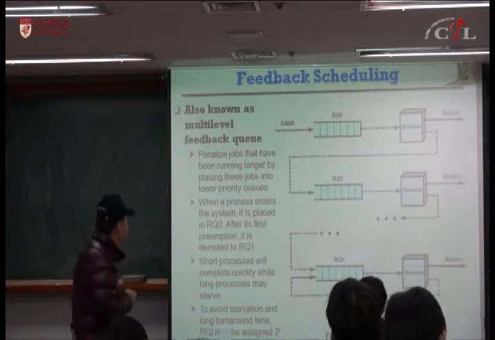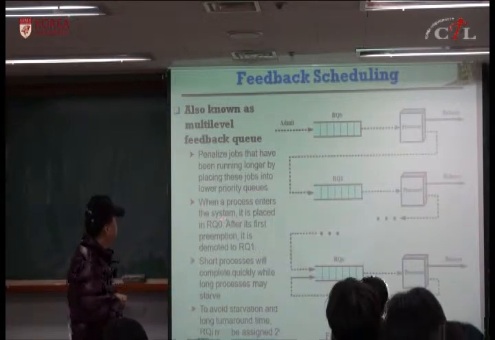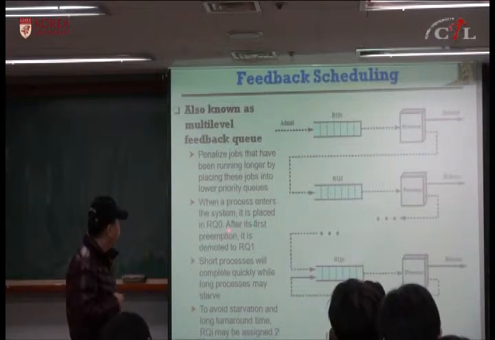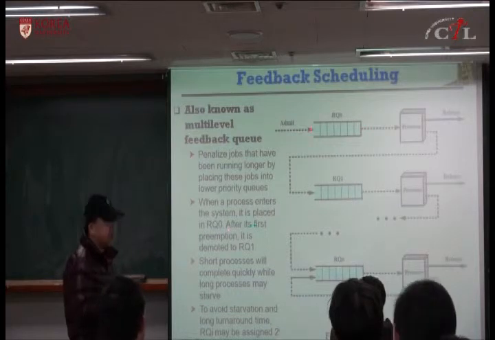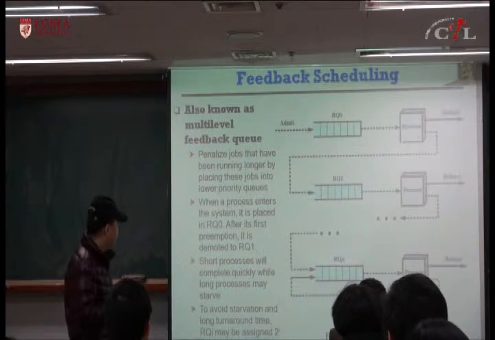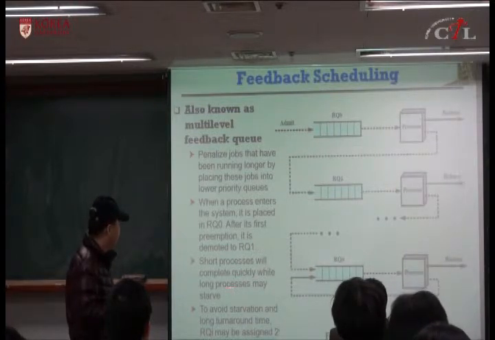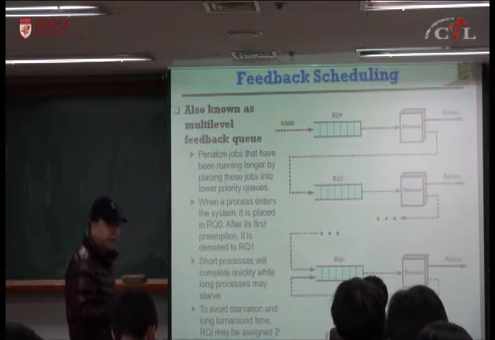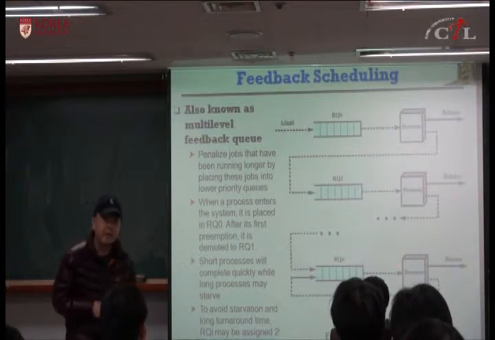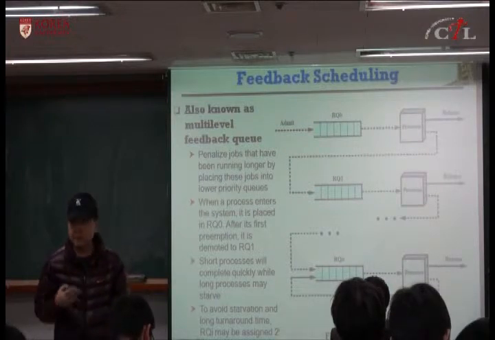So when a process enters the system, it is first placed into the highest priority queue, ready queue 0. After its first preemption, they can apply round robin. After its first preemption, it's demoted to the next lower priority queue, and so on. So short processes will complete quickly, while long processes may be demoted again and again. And if there are processes remaining in this lowest priority queue, they may have some starvation issues.